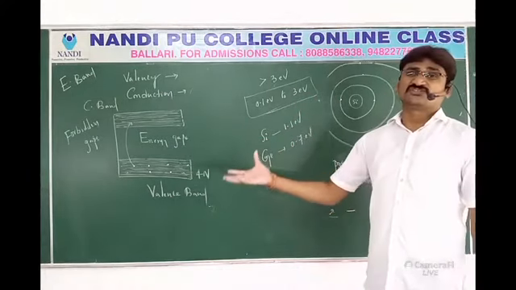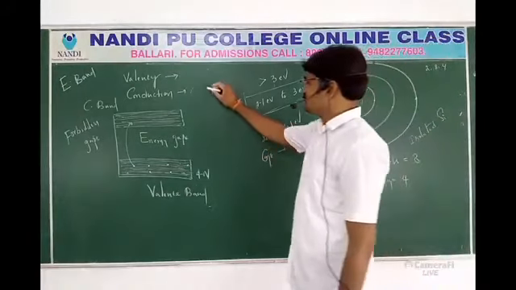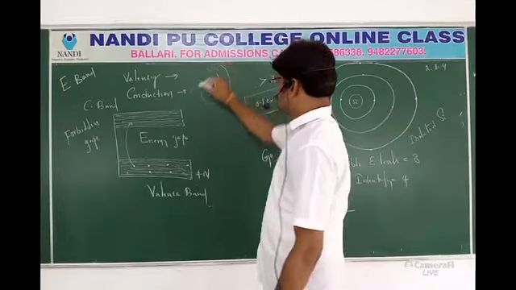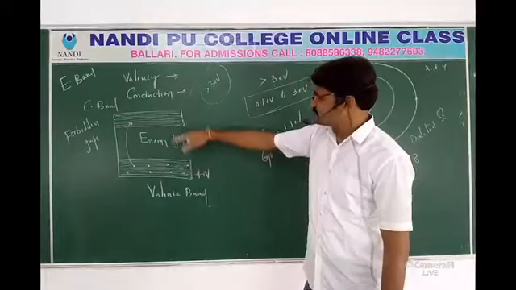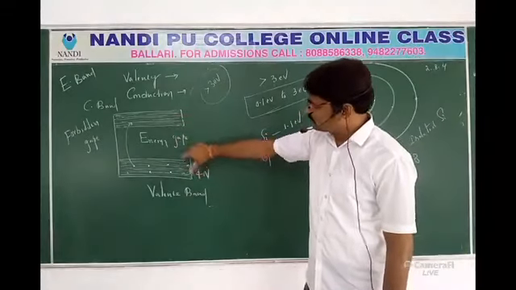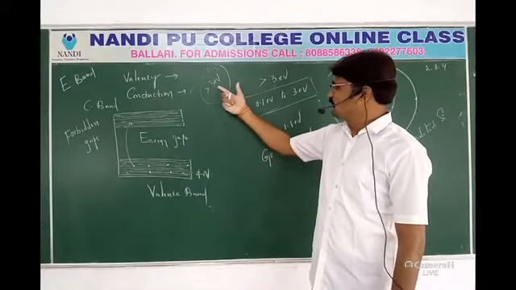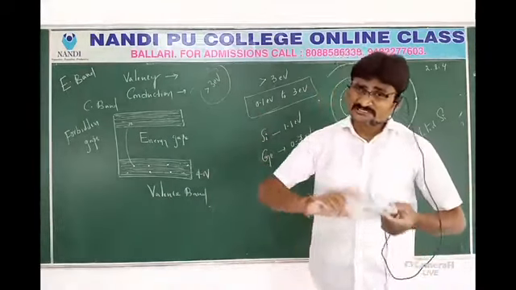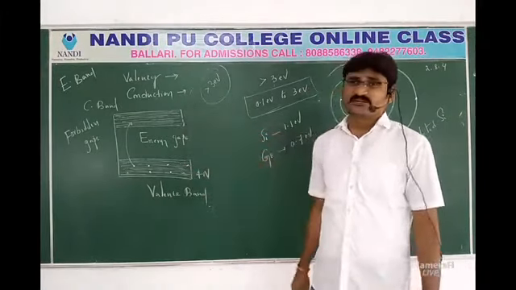The energy gap is large in an insulator. You may get one doubt. Sir, in insulators the energy gap is greater than 3 electron volts, no? Just by giving a small amount of heat energy, the electrons are jumping from the valence band to the conduction band, no? So why not give more than 3 electron volts? Then even in insulators also, the electrons jump from the valence band to the conduction band, no?